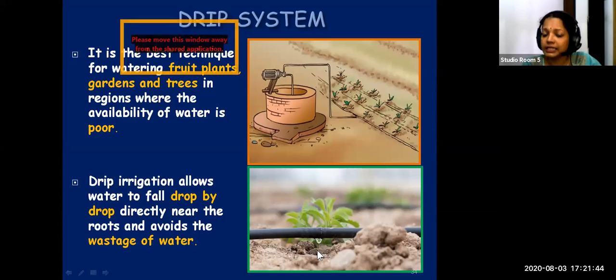And in this system, water will be falling drop by drop. That is very important. Drop by drop directly near the roots, and as a result there is no wastage of water. So with that we have completed irrigation.